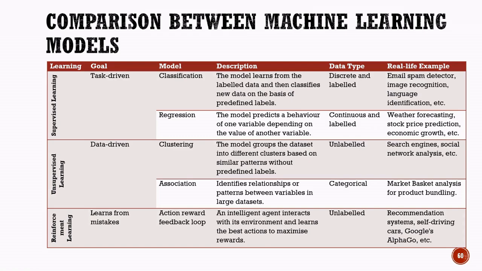An intelligent agent interacts with its environment, learns from its actions, and continuously improves by maximizing rewards while minimizing mistakes. Applications include recommendation systems, self-driving cars, robotics, and AI systems such as AlphaGo. In summary, classification and regression learn from labeled data, clustering and association discover patterns in unlabeled data, and reinforcement learning improves through rewards and feedback from experience.